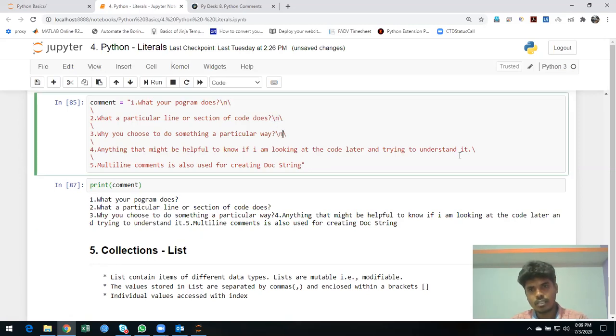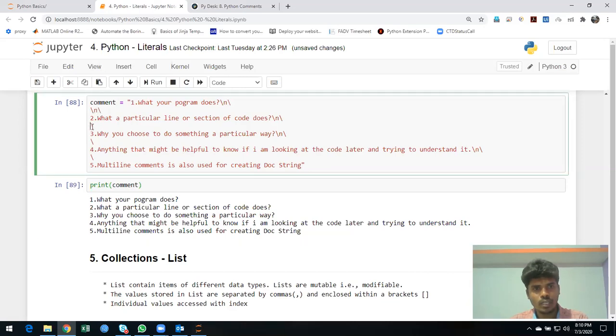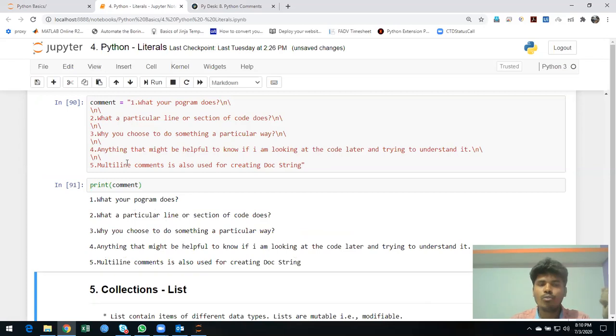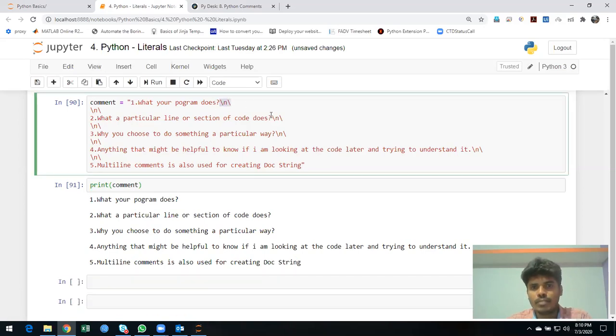Okay, this is how you can create a multiple line string. If you want a line space here, you can add one more line. You still can do it. See, so what other ways can you do it? I did a lot of work here. Instead, I will go with some other thing. Okay, I don't want any of them. How do I do it?